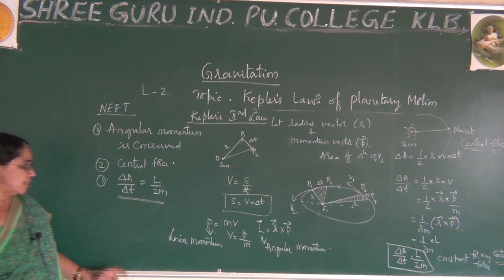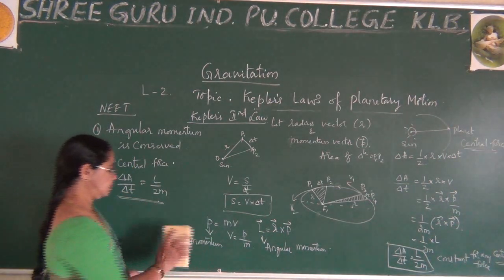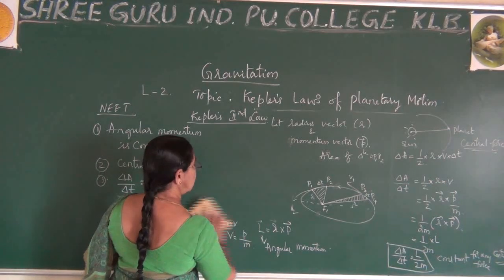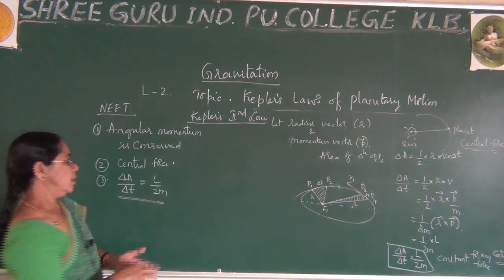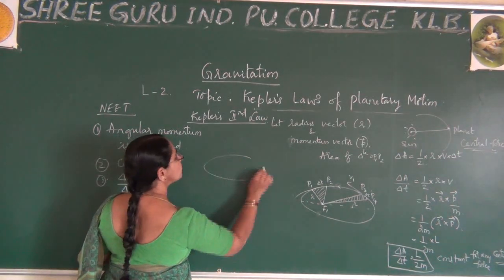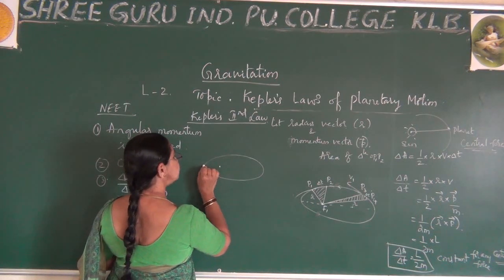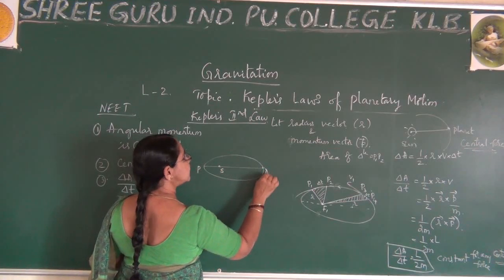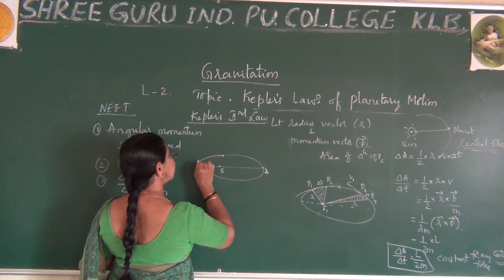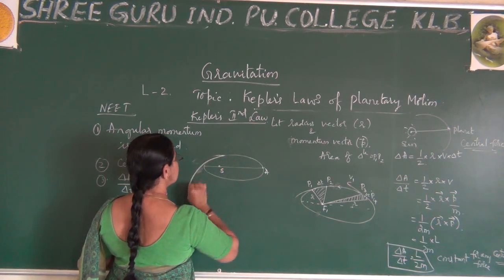One more point I want to say from this figure. Let me explain here. In this figure, the sun is at this position, this is P, this is A. Now our planet is moving around like this.